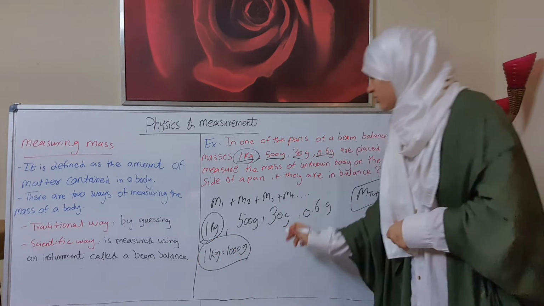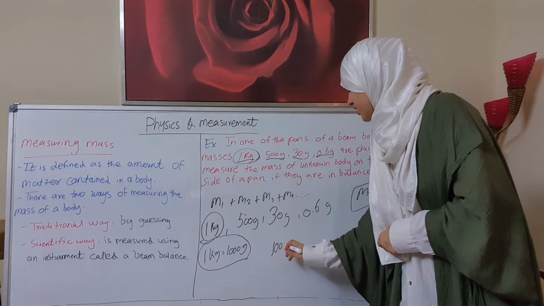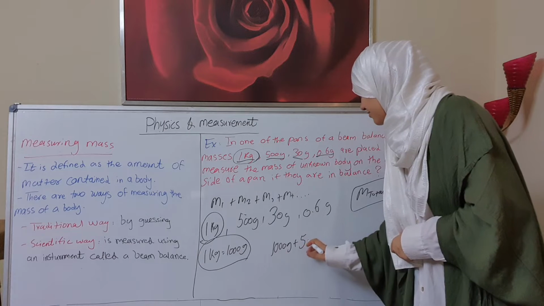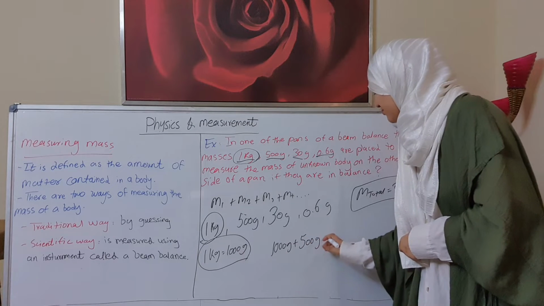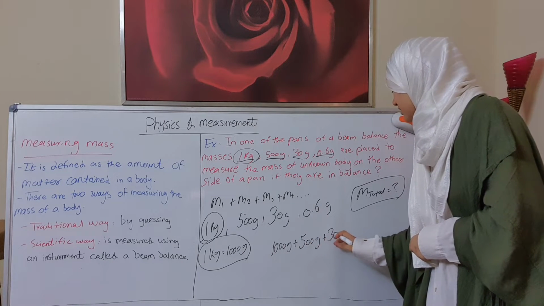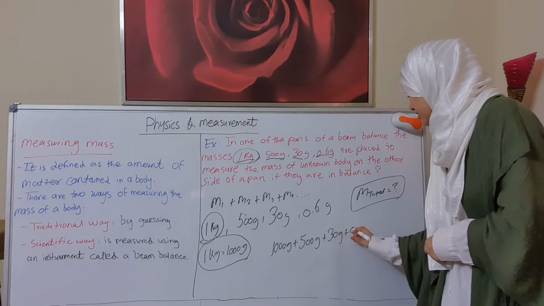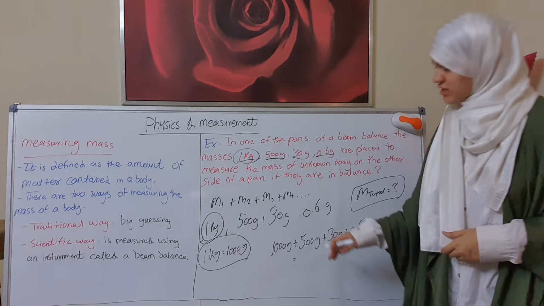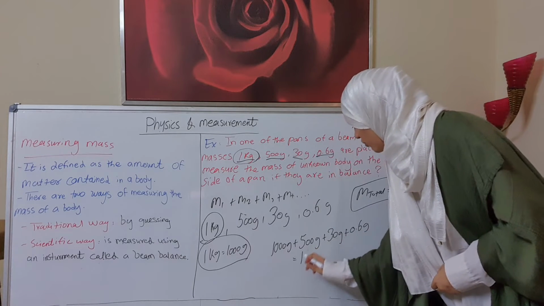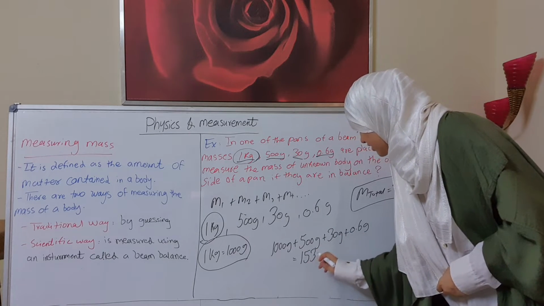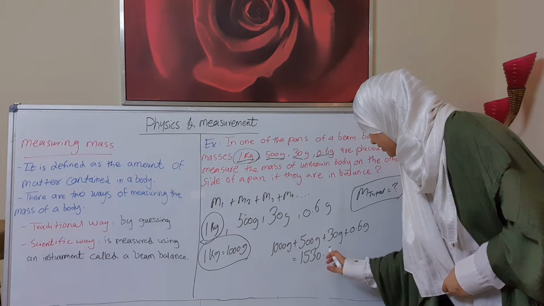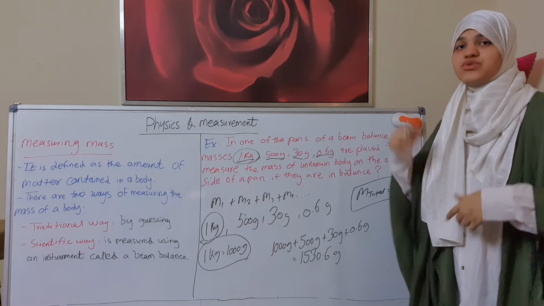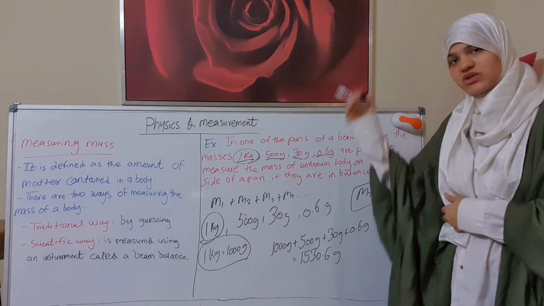So that means we will add 1000 gram plus 500 gram plus 30 gram plus 0.6 gram, which at the end will be equal to 1530.6 gram, or we can convert it into kilogram.